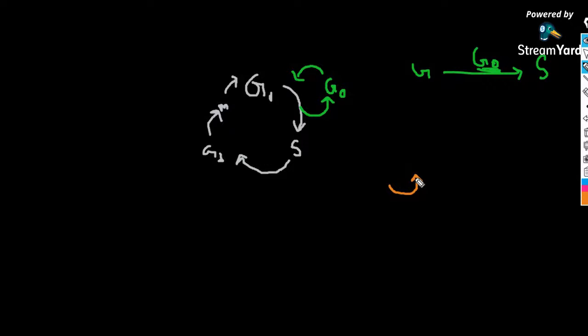And if a cell, after entering the G0 phase, understands that it can undergo further division, it moves back to the G1 phase and continues its cell division, that is to S phase, G2 phase, and M phase, and finally the next cell division starting from G1 phase. Right? Is it clear?